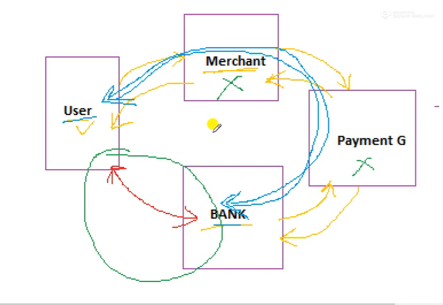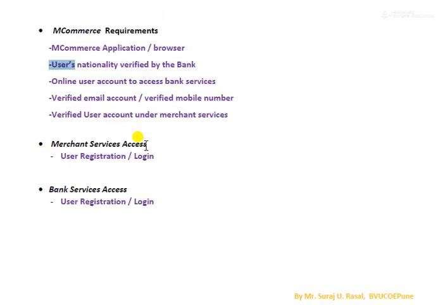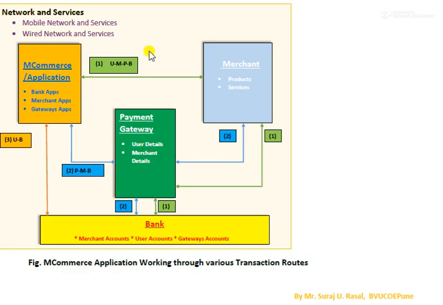Now this transaction should be completed between the user and the bank. In this case, the user needs to prove himself or herself, that yes, I am the authorized user of this bank account, and I wish to make this transaction and proceed for the payment updation. So, very simple example, you need to enter the OTP which is delivered by the bank through the network.